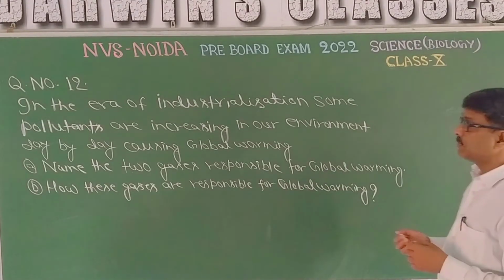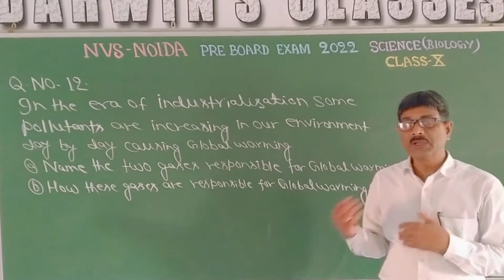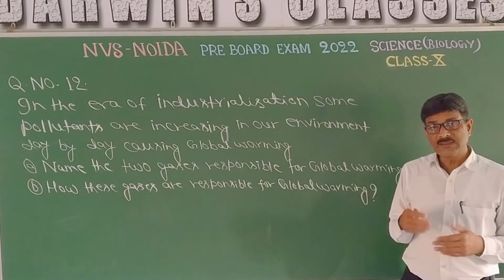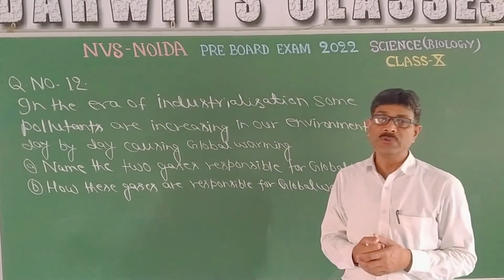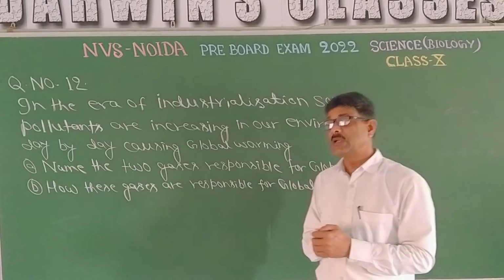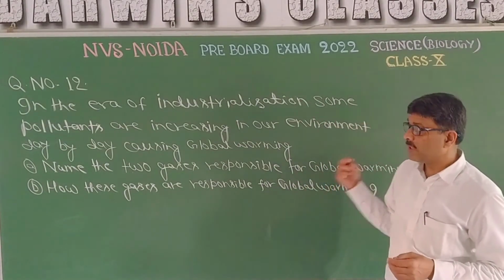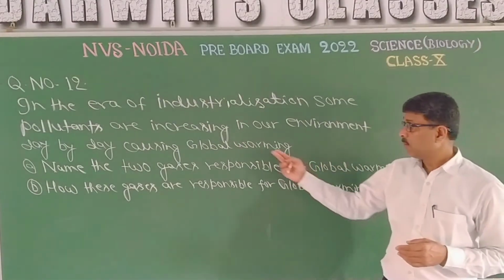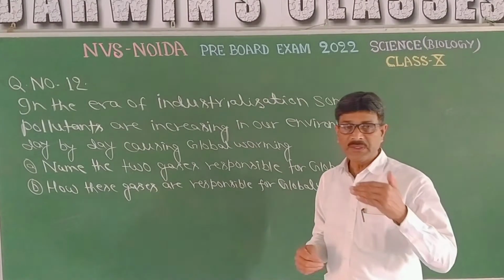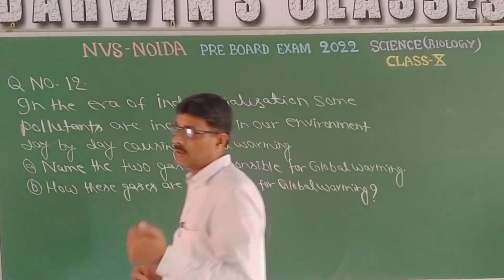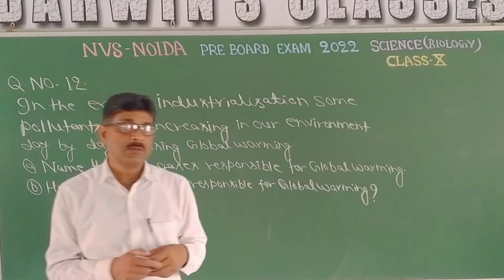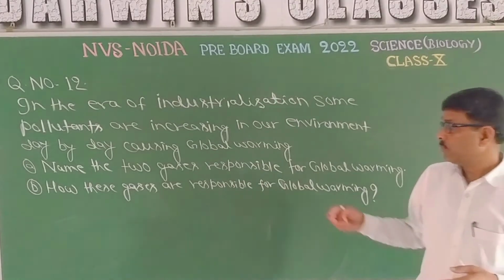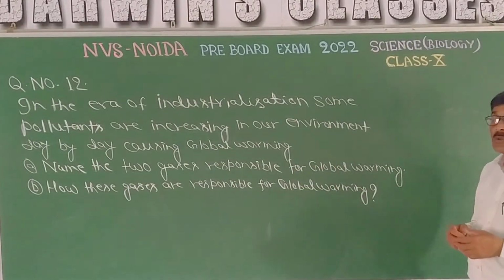Now this is question number 12 from ecology, that is our environment. In the era of industrialization, industrialization means there is combustion of fossil fuels and that leads to the production of carbon dioxide. Some pollutants, means gases, are increasing in our environment day by day, causing global warming. Global warming means gradual heating of the earth. That means the average temperature is going to be increased. That is global warming. So name two gases responsible for global warming.